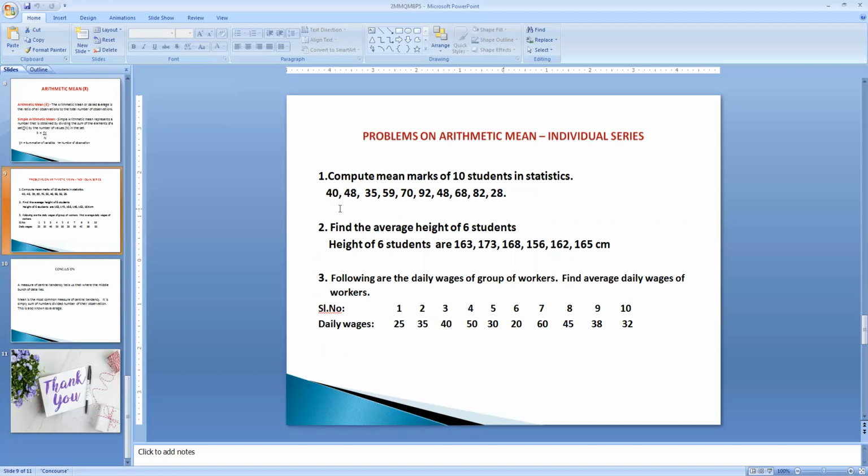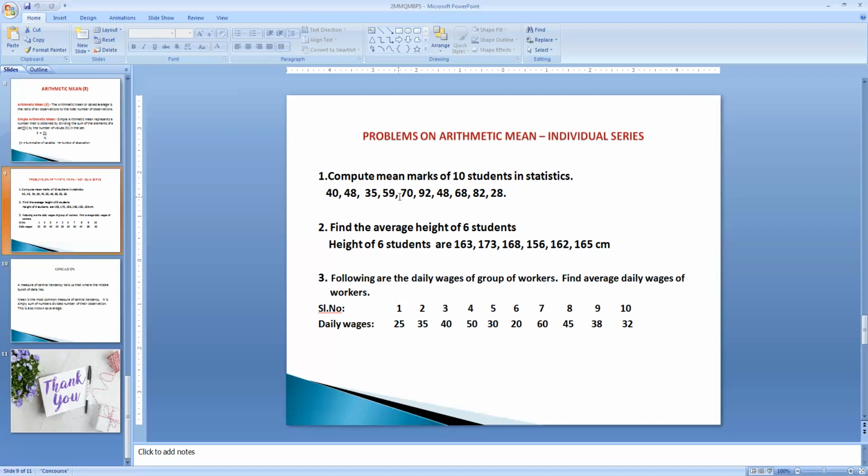Let us see one example problem. The data is given for 10 students who scored marks in statistics. We have to calculate the average marks of the 10 students: 40, 48, 35, 59, 70, 92, 48, 68, 82, and 28. Let us calculate with the help of the direct method.